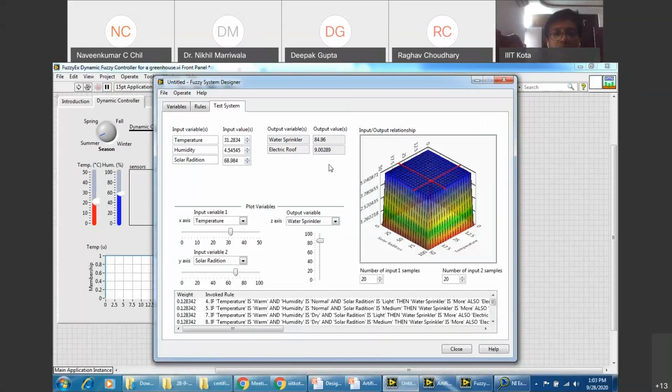Can you see the output values in different fractions? You won't get this in any software. Now this can be given directly for monitoring the database, and it can also be utilized for some